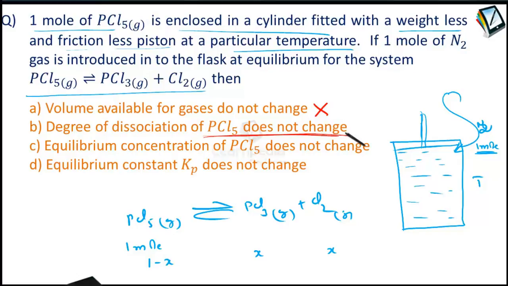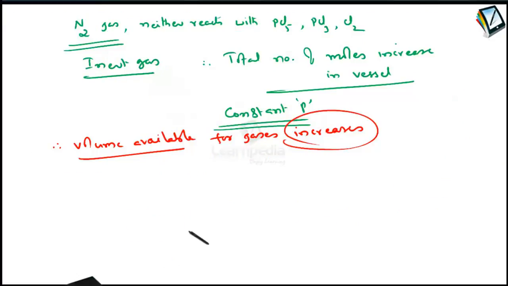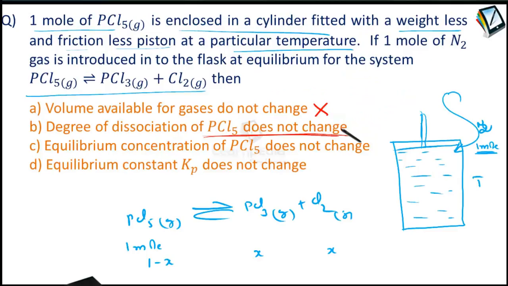So the moment volume available for gases increases, concentrations decrease, and these decreased concentrations will affect the degree of dissociation. So the option saying the degree of dissociation of PCl5 does not change is wrong, it changes. So therefore this option is wrong. Equilibrium concentration of PCl5 does not change. In fact, the equilibrium concentrations of all the three substances PCl5, PCl3, Cl2 change. So therefore this option is wrong.